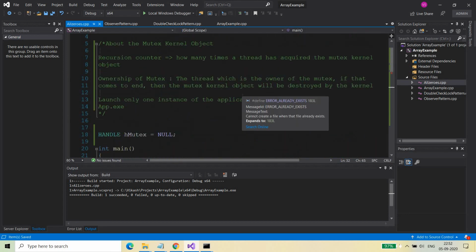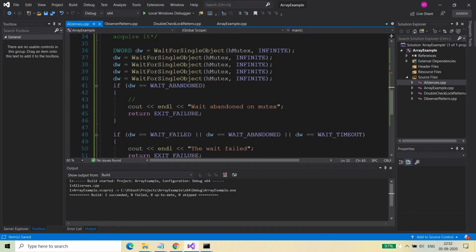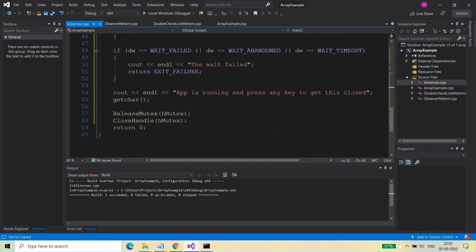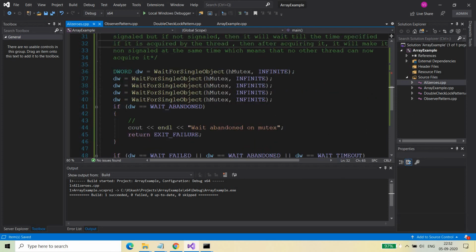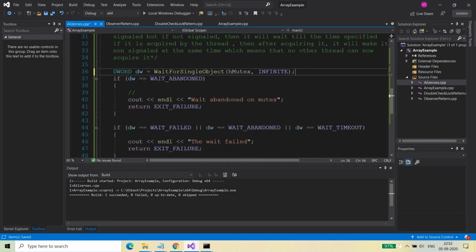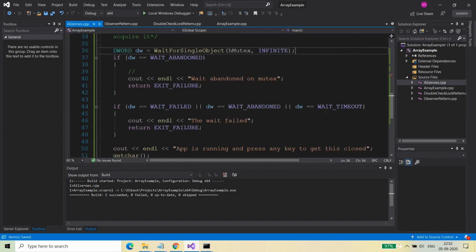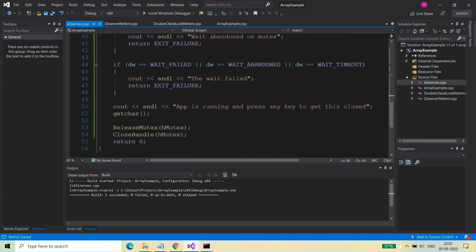This is internally maintained by the kernel for the mutex kernel object, the recursion counter. So if you have called this function 4 times, then the recursion counter will be set to 4 for the mutex kernel object, right? No need to call this unnecessarily. I just wanted to show you what happens in that case if you call it 4 times.